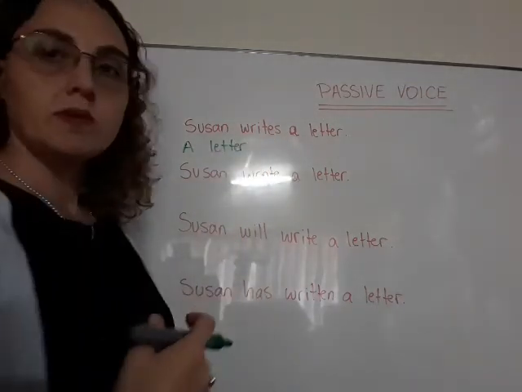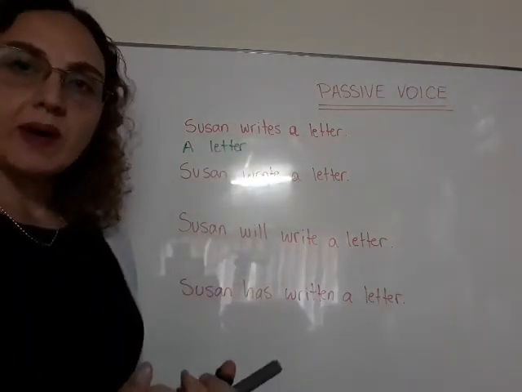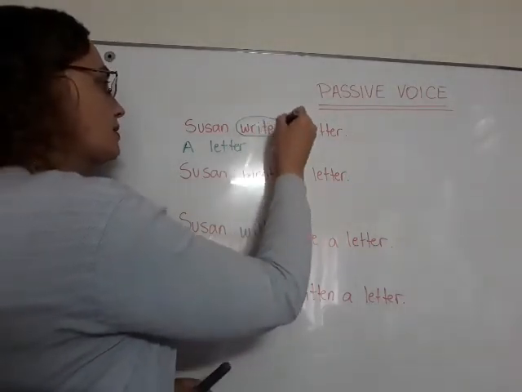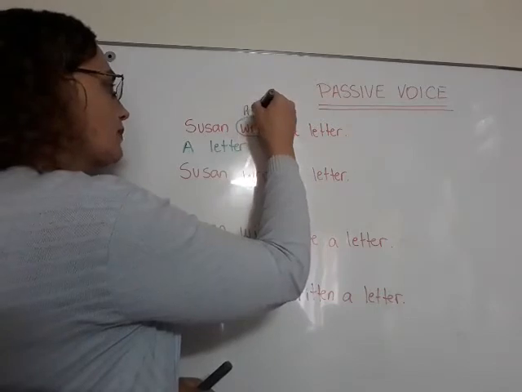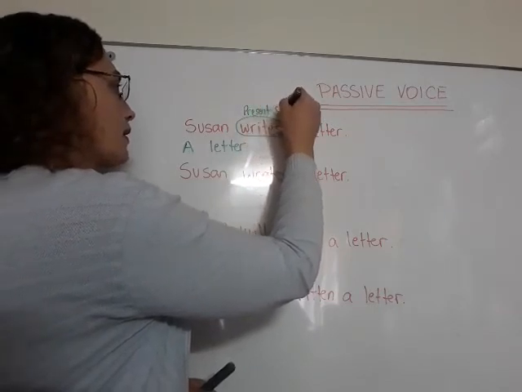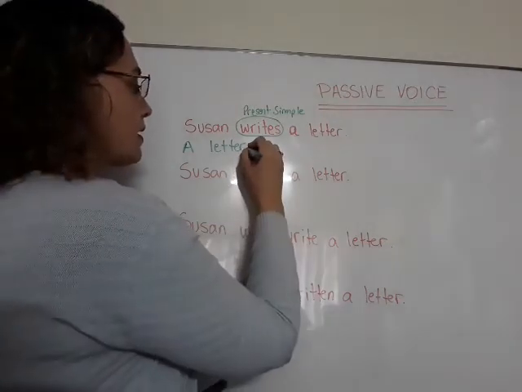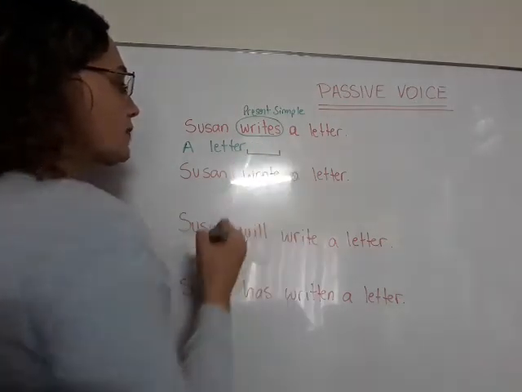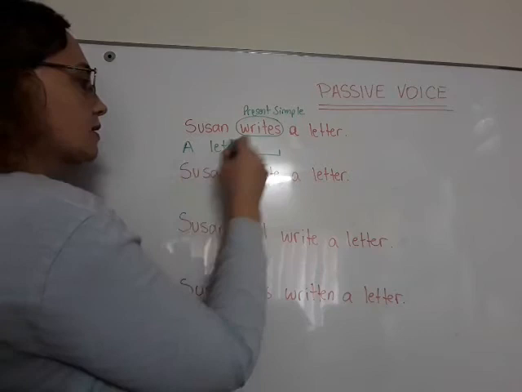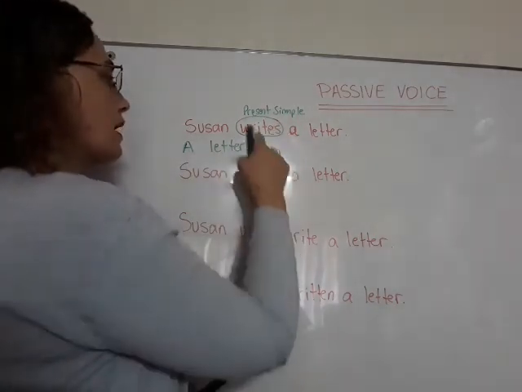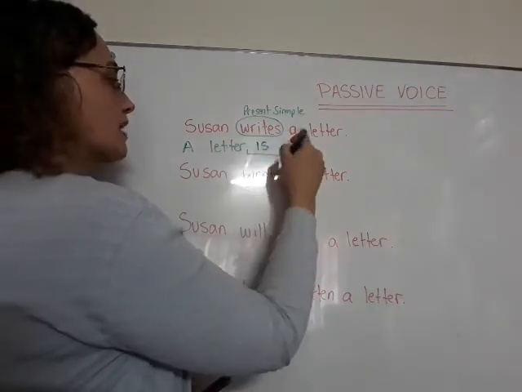Now I have to make the verb in passive voice. And as this verb here is in present simple, remember that the verb to be here needs to be in the present simple too. So a letter is. Now the main verb in past participle.